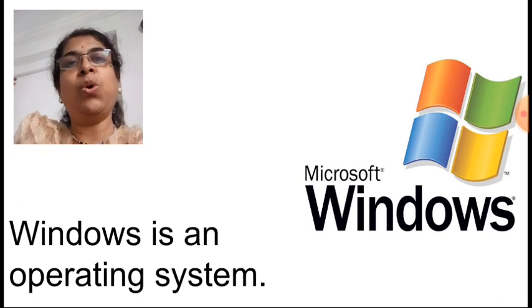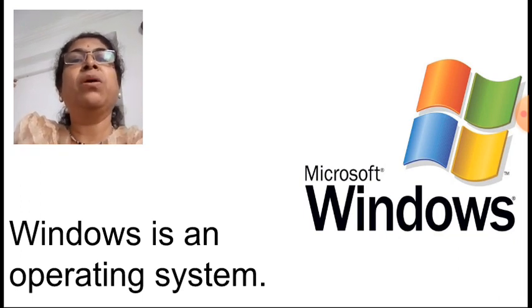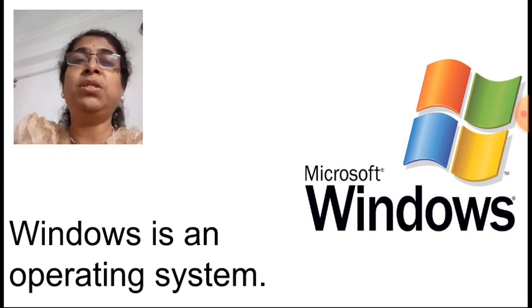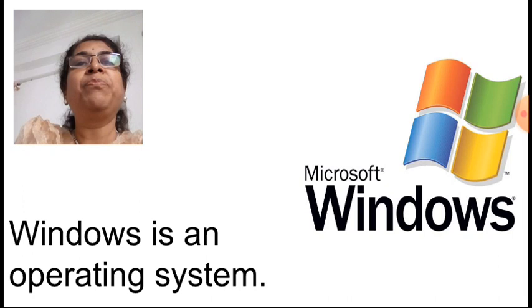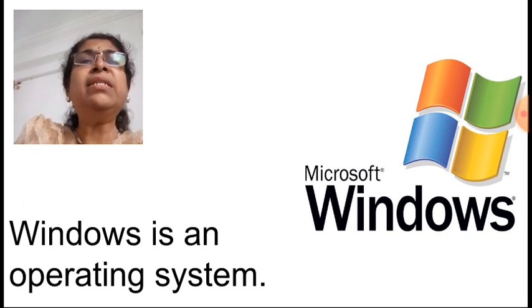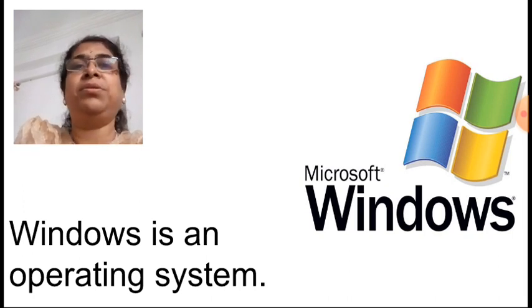Operating system means what? It is a software or a program on the computer which looks after the working of a computer. That is how to take the input, process the input, give the output, all this working, and all other peripherals also it will see. That is operating system.